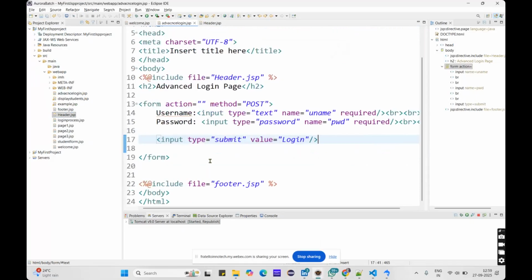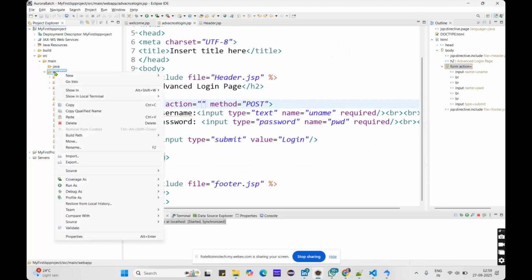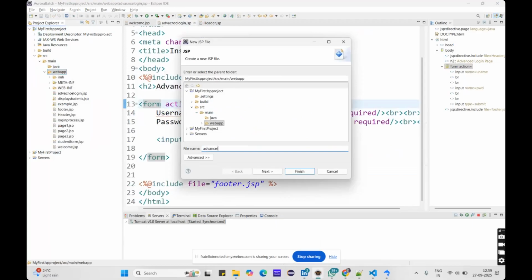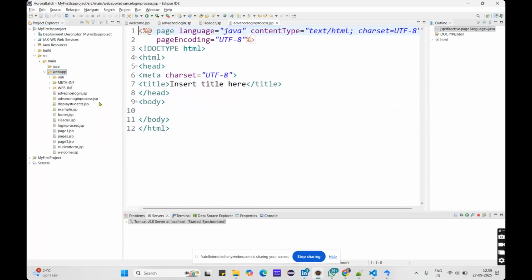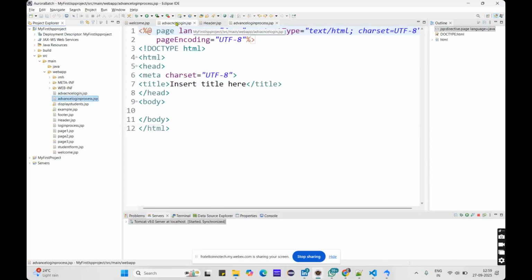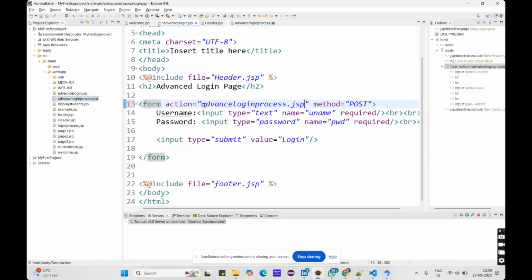So now here the client or the user will give the data. To process the data we need another file, right? So let me give the action. Let me create one file here before that. Okay, let me create admin login process. Whatever the login process. I just created one file, admin login process. Let me copy this file address and give it in the admin login action page. Okay, admin login process JSP.